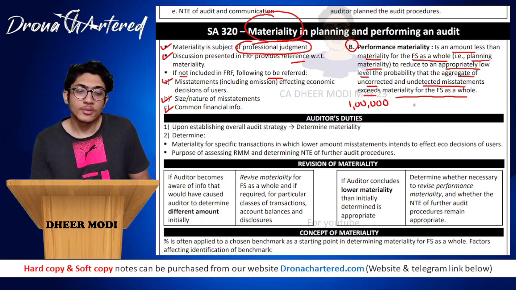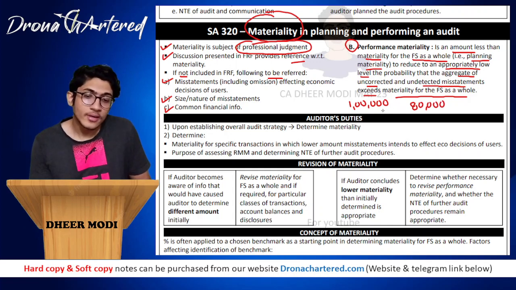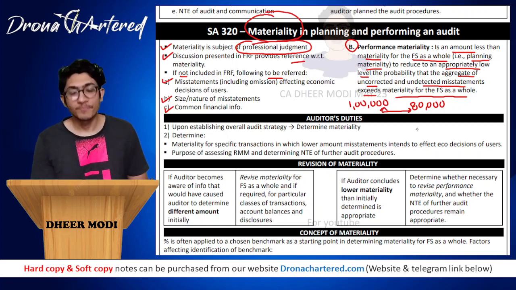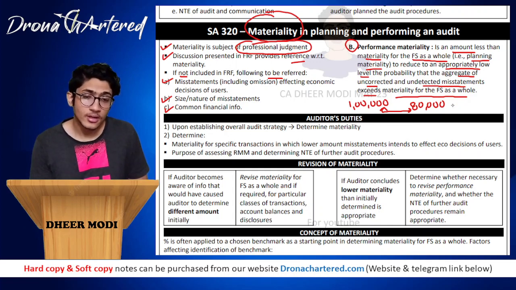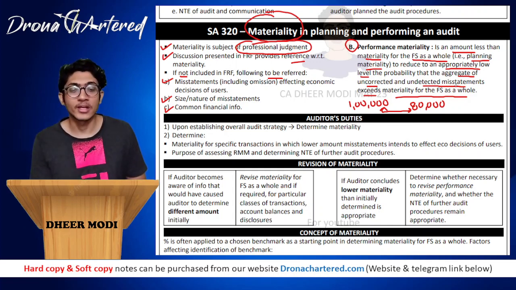And you set your performance materiality as, say, 80,000. So all the transactions between 1 lakh and 80,000, you will be checking those also, right? Since you will be checking more transactions and events which are approximately 80,000 in value, you will reduce the risk of not detecting material misstatements to an acceptably low level.